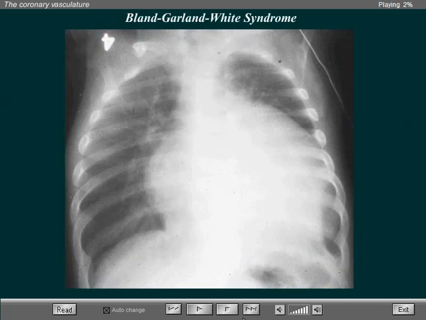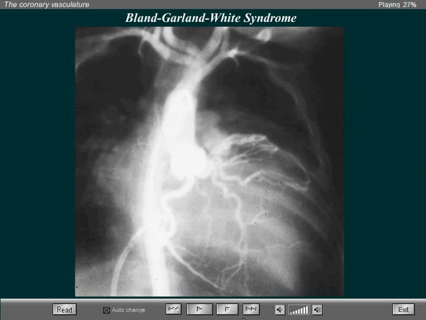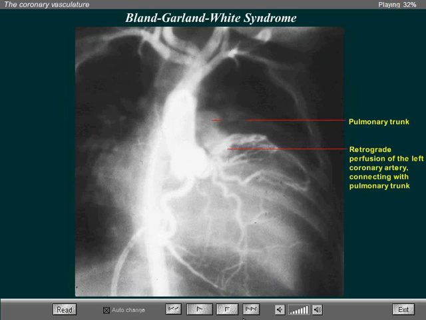This is the Bland-Garland-White syndrome, an infant with cardiomegaly and myocardial ischemia. Note the globular enlargement of the heart, primarily due to enlargement of the left ventricle and normal pulmonary vascularity. An aortogram shows retrograde perfusion of a left coronary artery, which ends in the pulmonary trunk, which is seen in the third image.